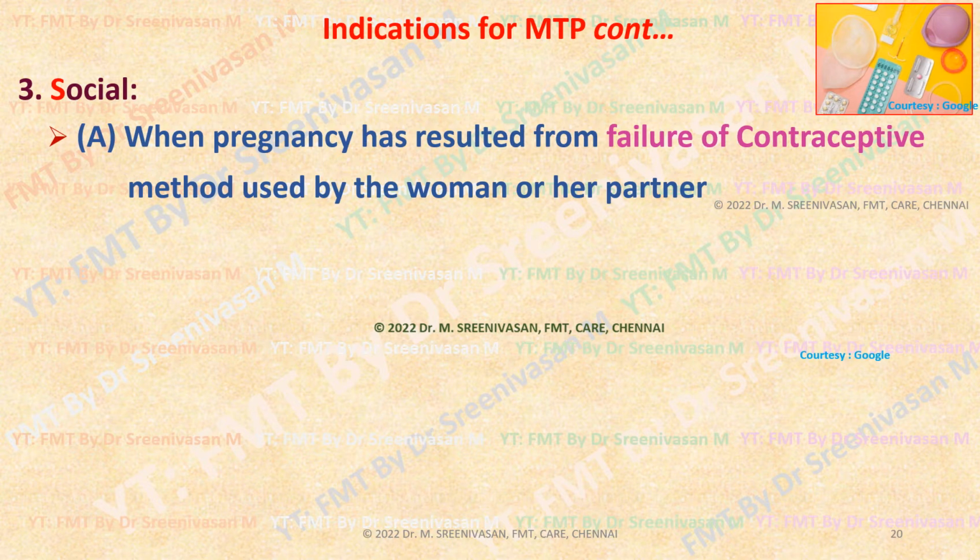Then the third and important ground is the social ground. Suppose the pregnancy has resulted from failure of the contraceptive method adopted by either of the partners, either the mother or her husband, or her partner in the case of an unmarried woman, then on social ground it can be done.